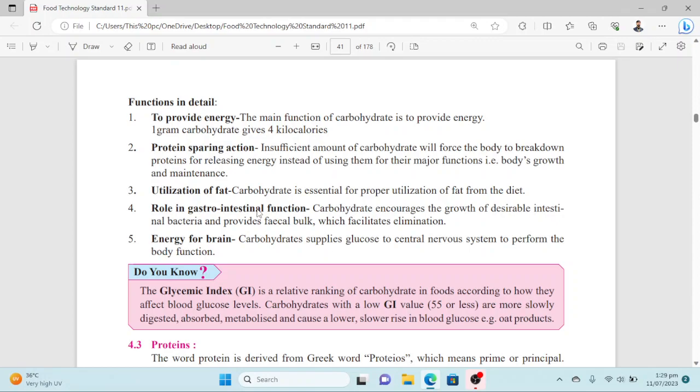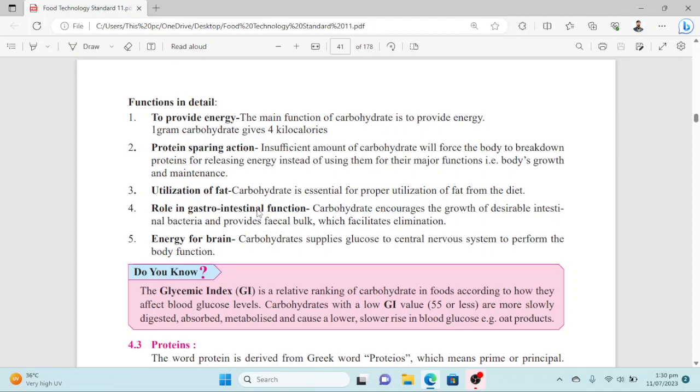Sometimes when we are not consuming enough protein, carbohydrates provide all the energy to the body. That's why the body does not utilize the stored protein. Rather than using stored protein for energy, the body uses it for building, growth, and maintenance. That is protein sparing action.